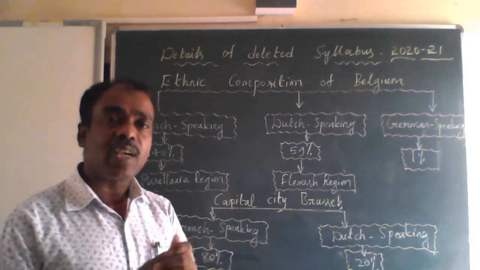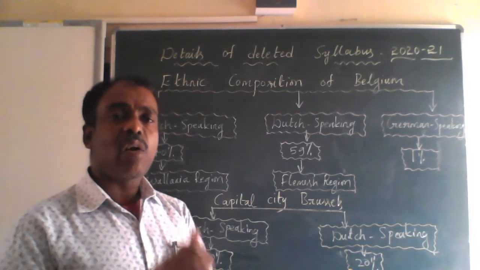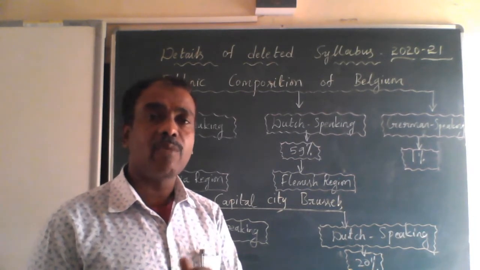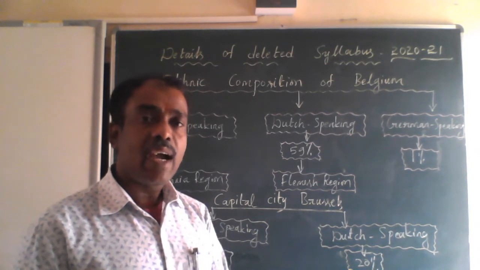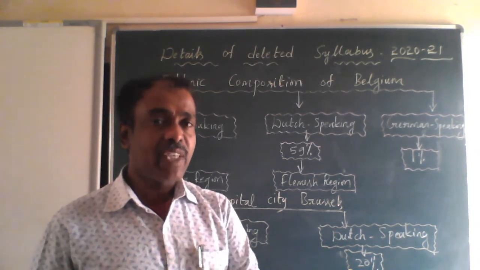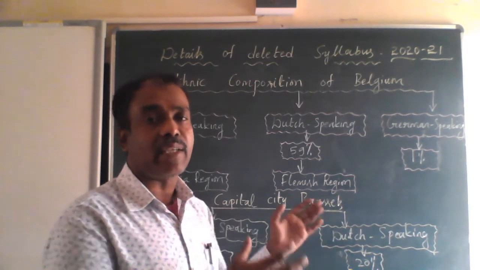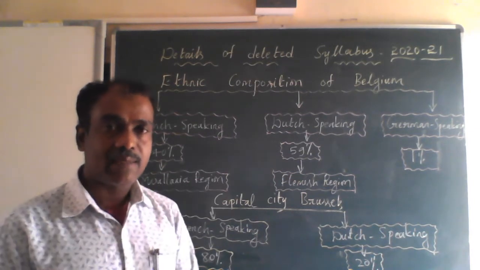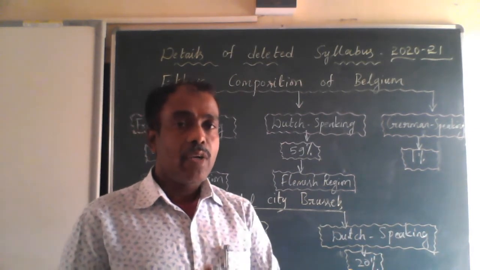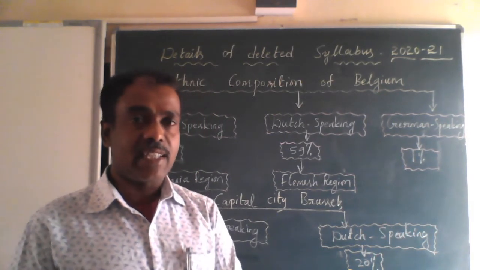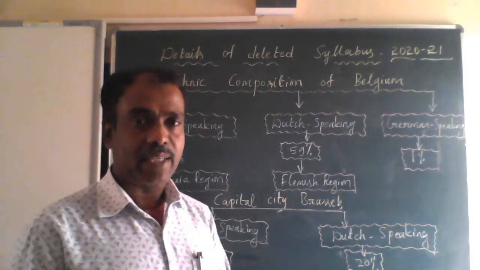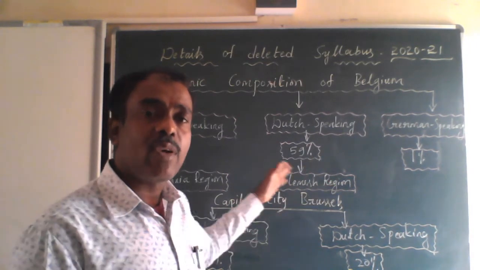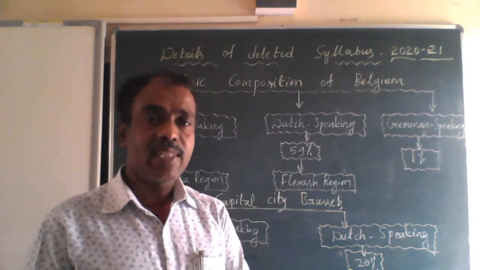Because the Dutch community got opportunities much later, especially in the education field and in the political field also. And this led to conflicts between the two major ethnic groups, French speakers and Dutch speakers. Especially during the 1950s and 1960s, it was more acute in Belgium. How the Belgian leaders solved their ethnic problems, we are going to discuss in the next class.